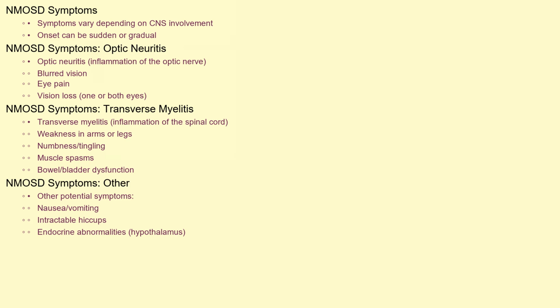The symptoms of NMOSD can vary widely depending on which parts of the central nervous system are affected. Optic neuritis, or inflammation of the optic nerve, is a common symptom, causing blurred vision, eye pain, and sometimes complete vision loss in one or both eyes. Transverse myelitis, or inflammation of the spinal cord, can result in weakness in the arms or legs, numbness, tingling sensations, muscle spasms, and bowel or bladder dysfunction. Other symptoms may include nausea, vomiting, intractable hiccups, and endocrine abnormalities due to involvement of the area postrema or hypothalamus. It's important to note that symptoms can develop suddenly and progress rapidly during an attack, or they can develop more gradually over time.